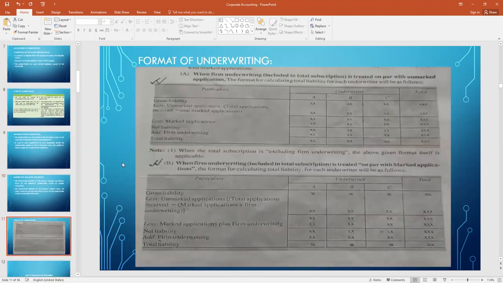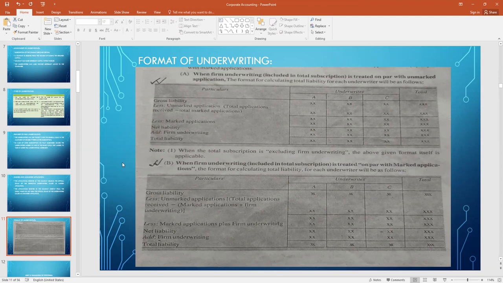So this is the basic format for the underwriting. In the basic format, first we need to start with the gross liability. From the gross liability, first we need to minus the unmarked application. How to calculate the unmarked application? Total application received minus marked application will be known as unmarked application. So from gross liability, first we minus the unmarked application. After deducting the unmarked application, we minus the marked application and then we will get the net liability.